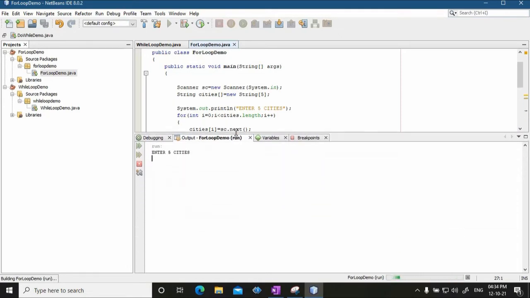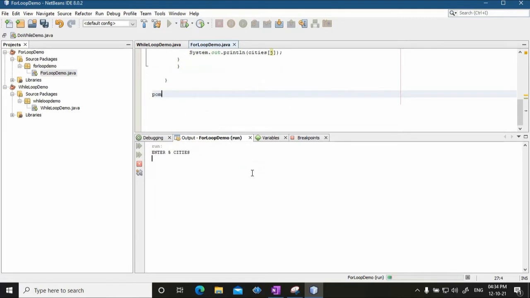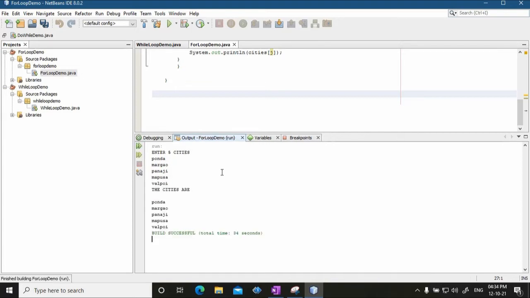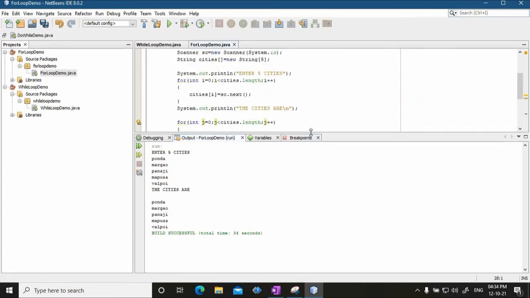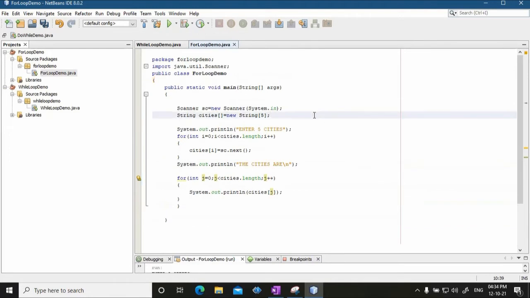Yes. So, it is asking me to enter 5 cities. So, I say Ponda, Margaon, Panji, Mapsa, okay, and then I will also say something like Valpoe, and the cities are, it just prints the cities. So, this is the basic use of your for loop, okay.